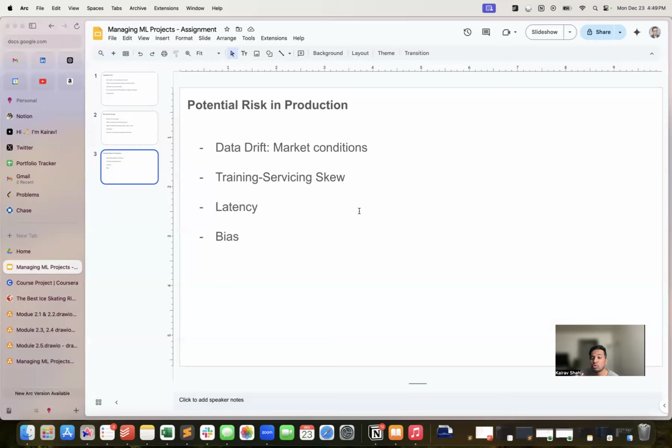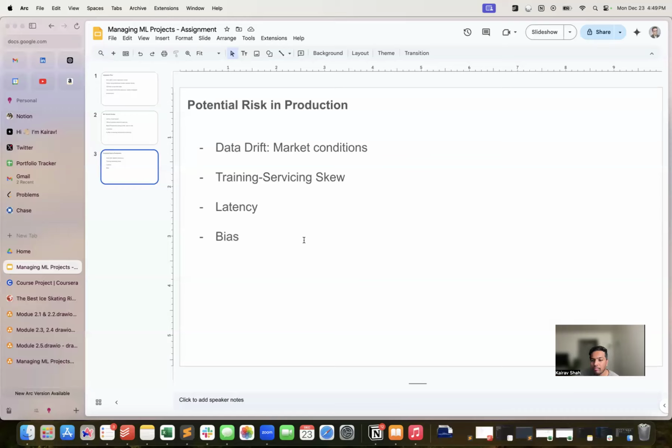It is not so much of a concern right now, but latency can be an issue later when we want real-time results, when we want an immediate result on whether the business qualifies for lending from a particular company, basically whether the business qualifies for the loan or not. So latency is not a huge problem right now, but it can be in the future when we want faster results.